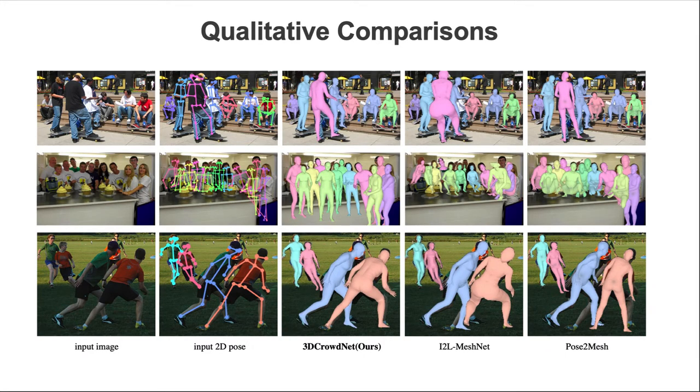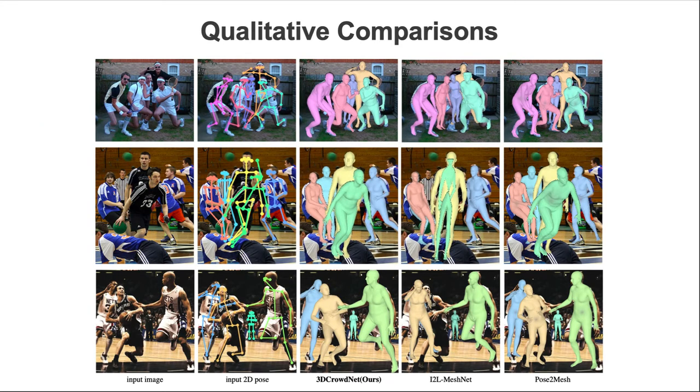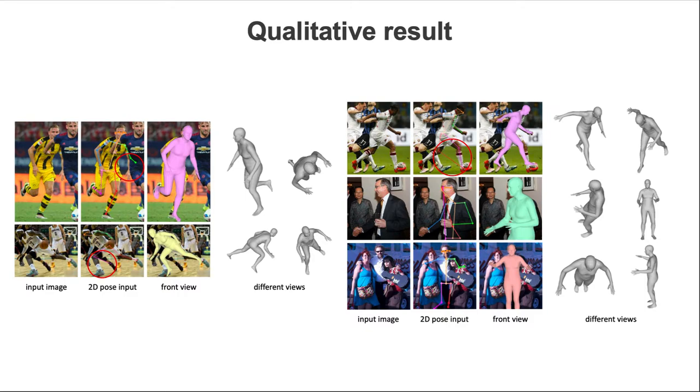Qualitative comparison between 3DCrowdNet, ITL MeshNet, and PoseMesh. Qualitative results from different views.